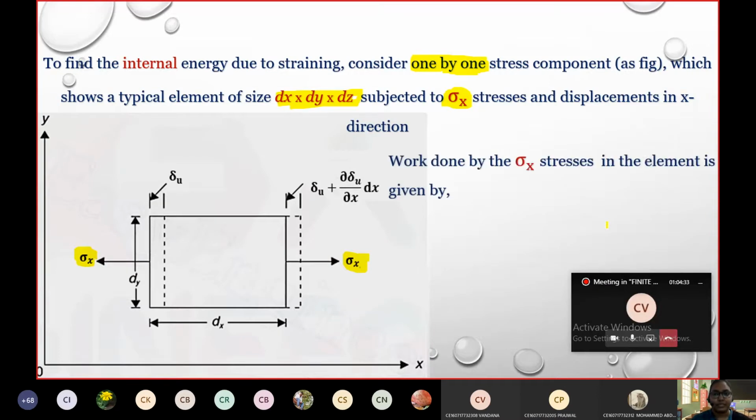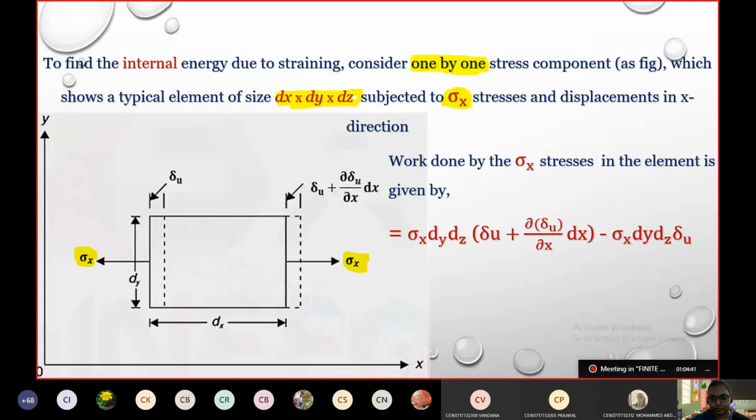Work done by sigma x stresses in the element, that is the strain energy, is given by, you can check this, sigma x dy dz, one direction is taken. This is the equation.